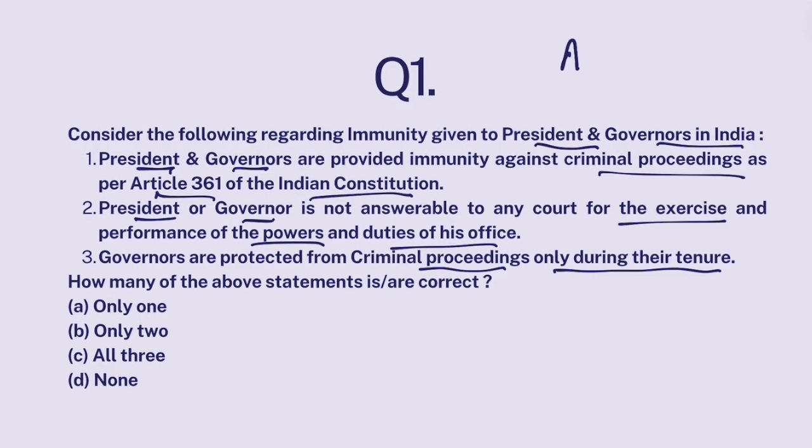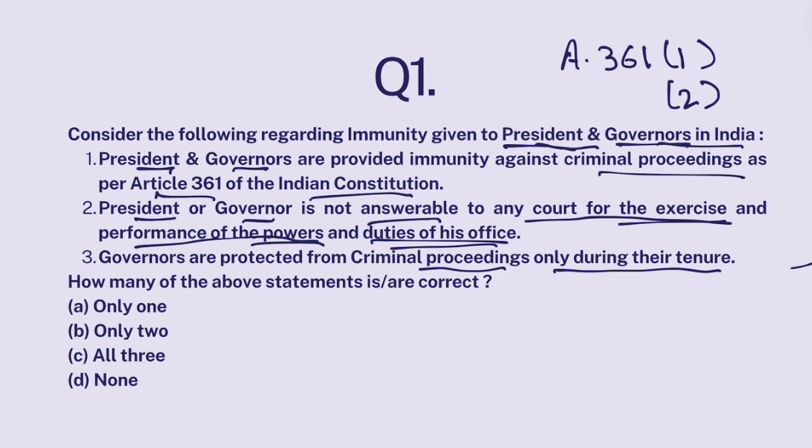Now, Article 361 of the Indian Constitution protects the constitutional office of president and governors. Its clause 1 clearly states that president or governor is not answerable to any court for the exercise and performance of the powers and duties of his office. So whatever official actions are taken by president or governor during the performance of their duty, they won't be questioned for that in a court of law. This is Article 361 clause 1.